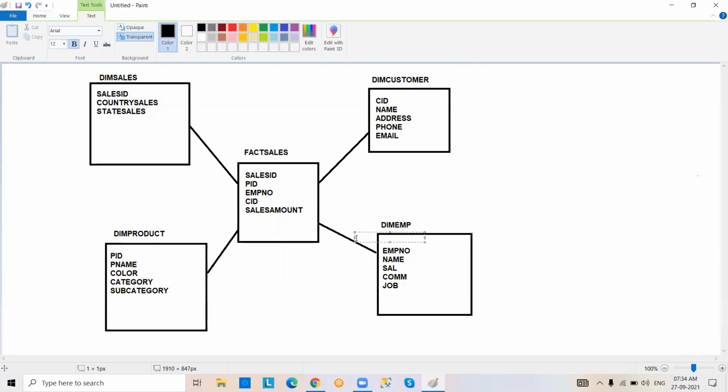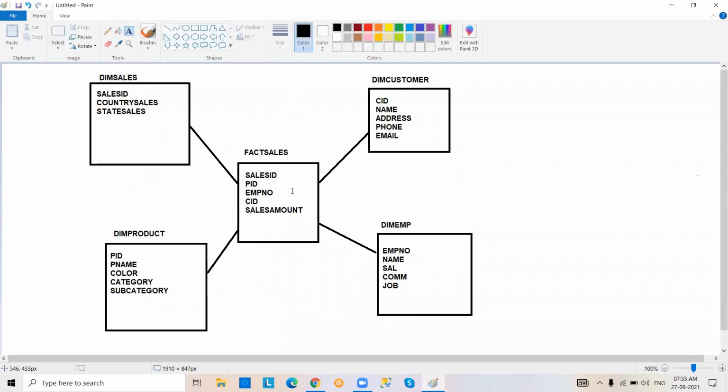Okay. So coming to the next scenario, here we need to discuss a concept called schema. Schema means a collection of the fact and the dimension tables. We are going to work with the star schema, but we have star schema and snowflake schema concepts.